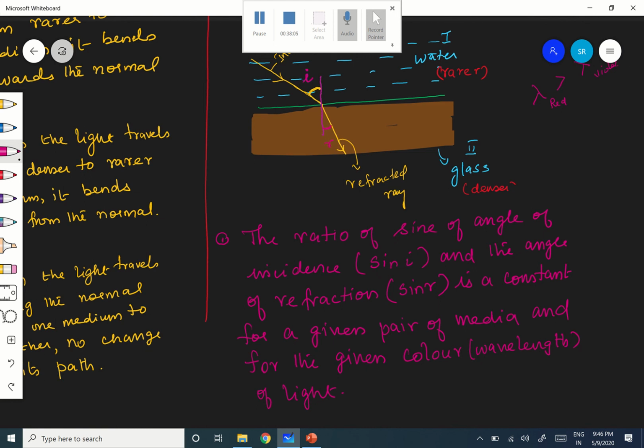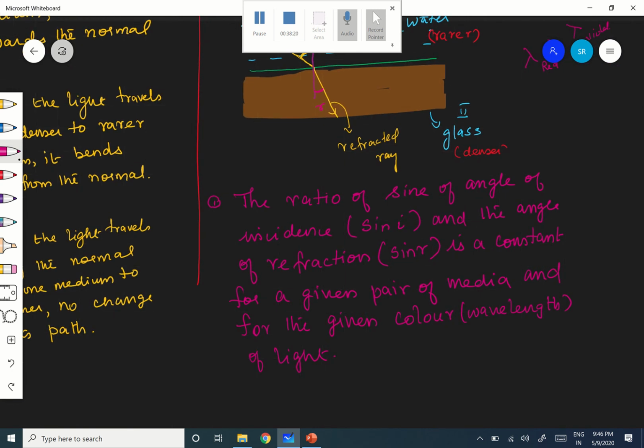Therefore, the ratio of the sine of the angle of incidence and sine of angle of refraction is a constant for a given pair of media. The pair you should not say water, glass. And for the given wavelength of light. Wavelength of light means the color of light. Are you following?